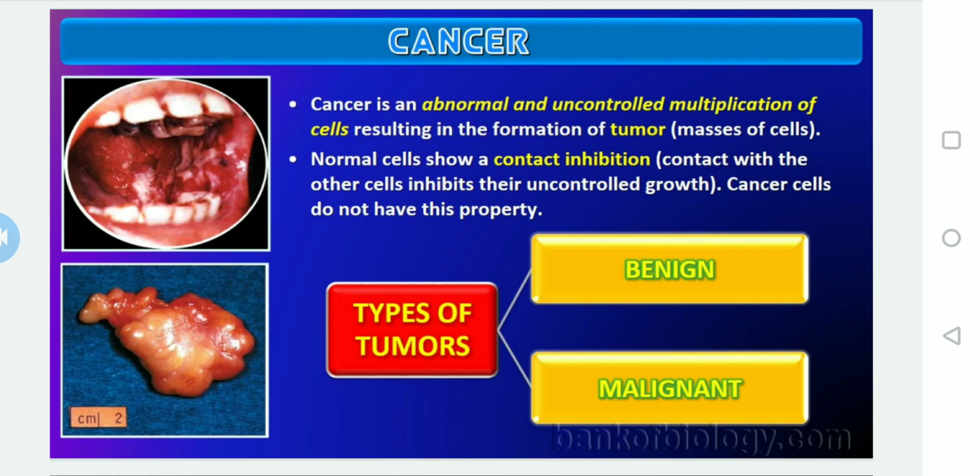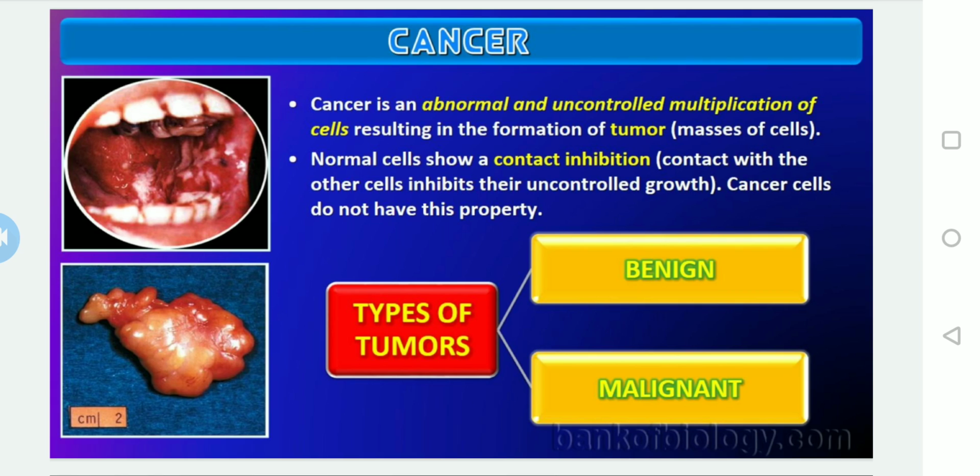The cancer cells just continue to divide, giving rise to masses of cells, called tumors. So what is a tumor? The cancer cells just continue to divide, giving rise to a mass of cells, called a tumor. Tumors are nothing but a mass of cells.